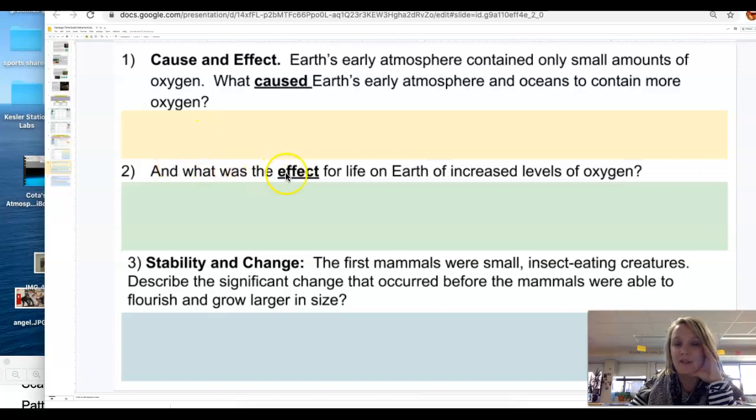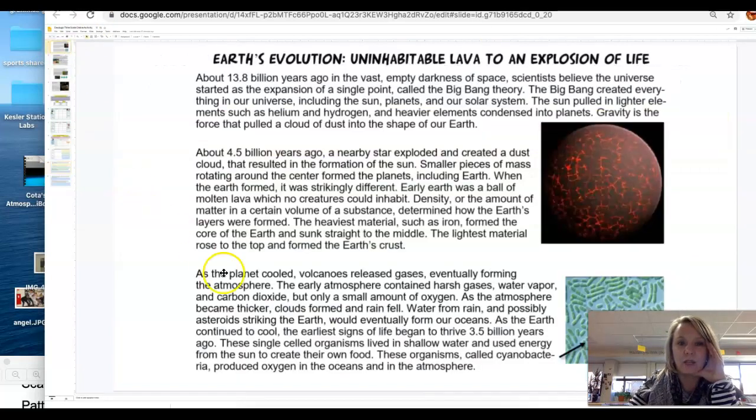Okay, and then what is the effect of that? So after our atmosphere became oxygen rich, what was the direct effect of that afterwards? What happened on Earth because of that rise in oxygen level? And again, you will be able to find that information right on this page. I'm circling this paragraph because that's where the answers are.